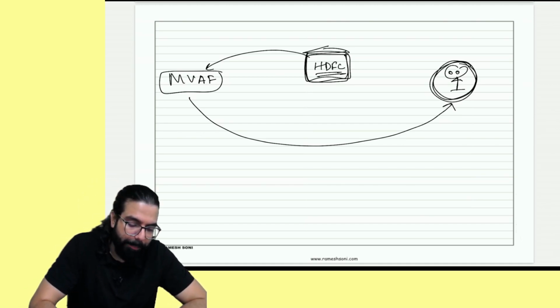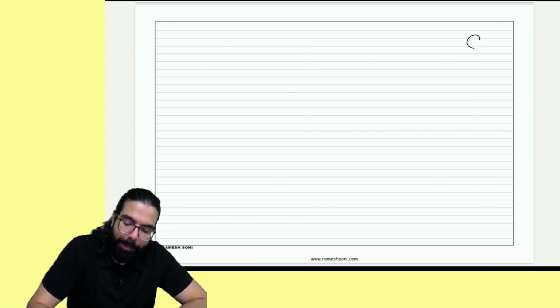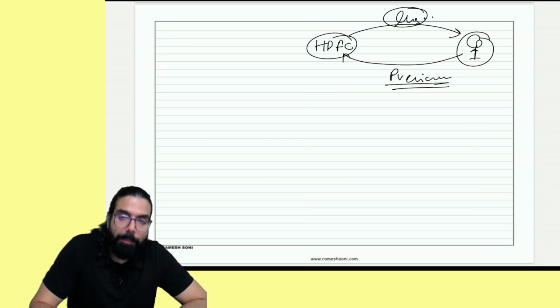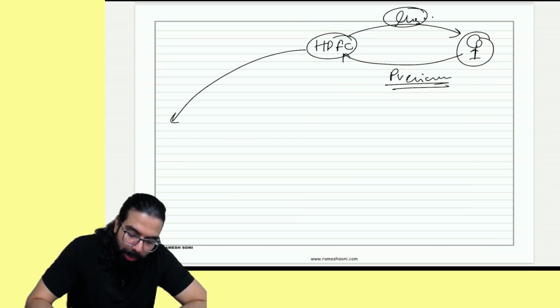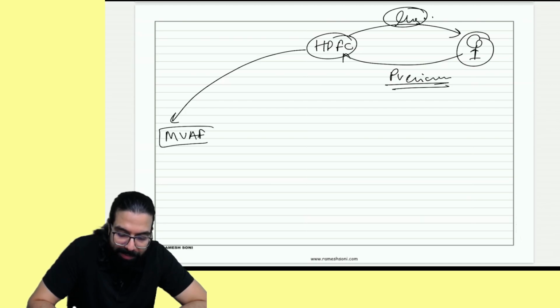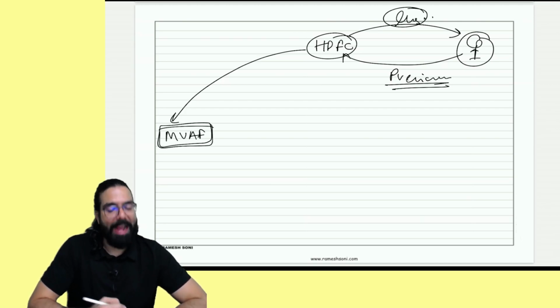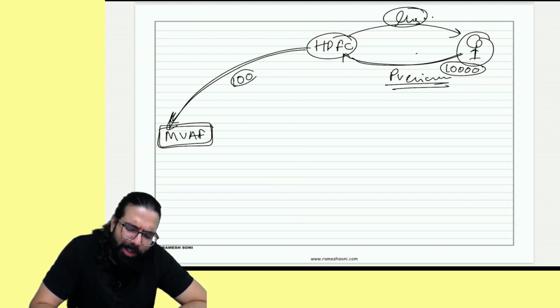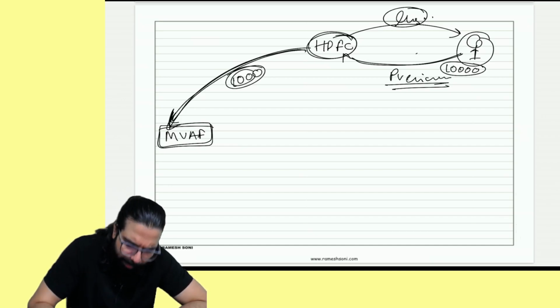So what happens? For example, I'll tell like this. One person went to HDFC Ergo and told, I want an insurance. HDFC Ergo goes ahead and gives insurance to him, and for the insurance, HDFC Ergo will collect a premium. Correct? From the premium, one amount goes to the motor vehicle accident fund. This is a fund which is created by the government of India. So from the premium, supposedly 10,000 ka premium is there. From this, every time 1,000 rupees, that is 10% or 15%, HDFC is to contribute to the motor vehicle accident fund.